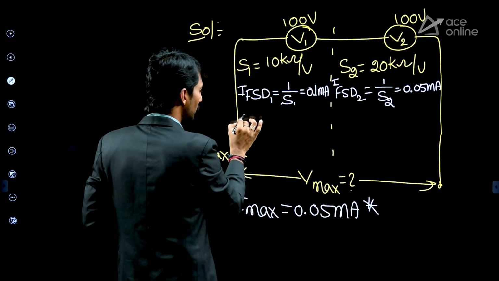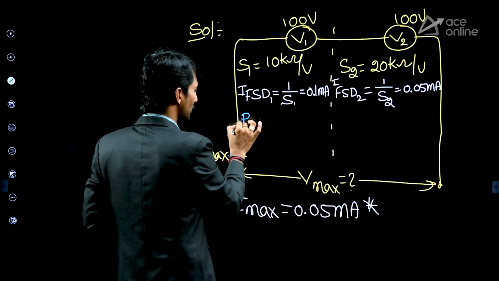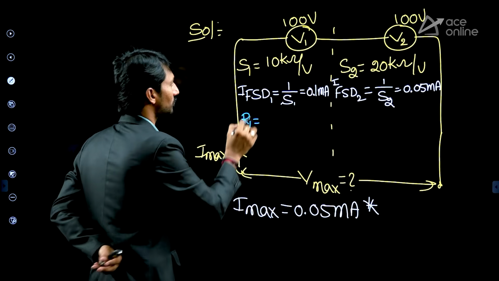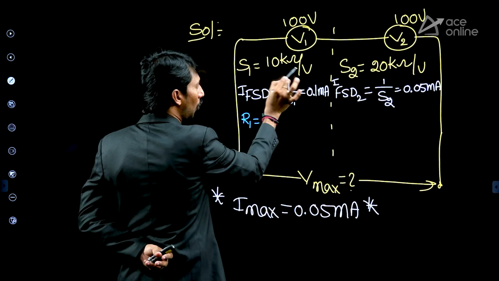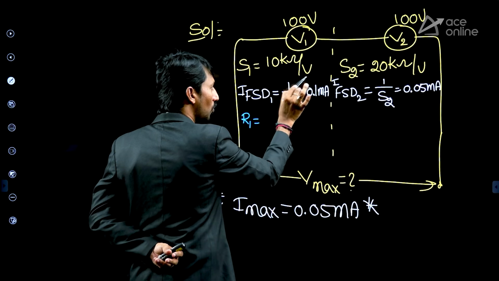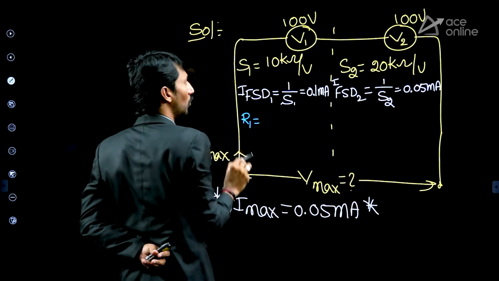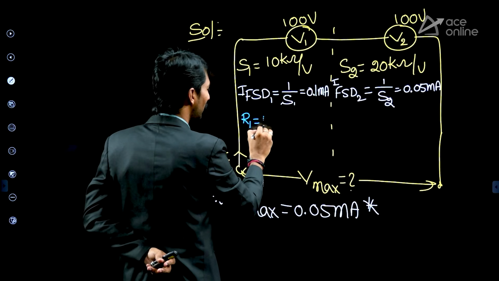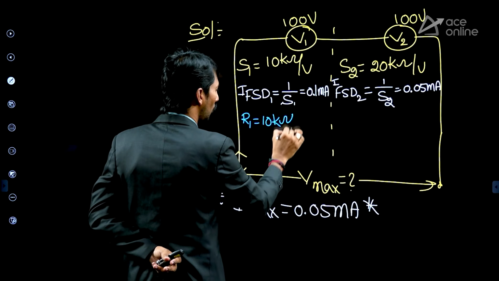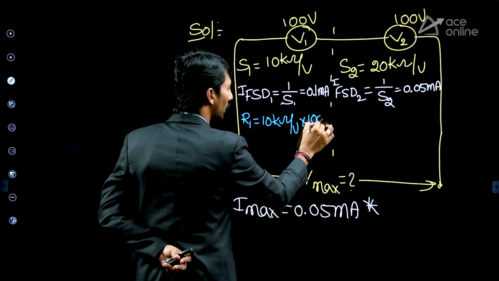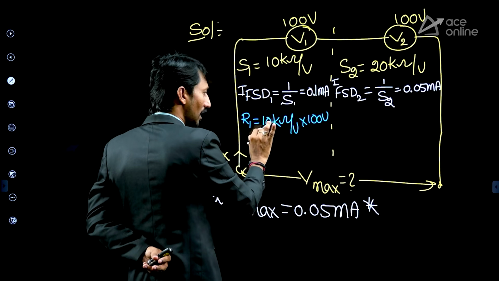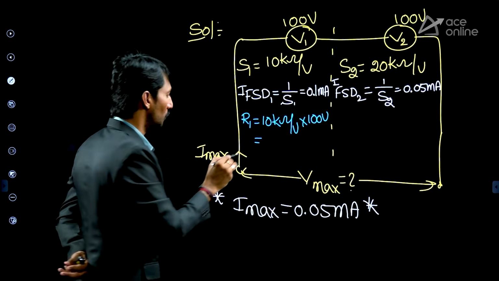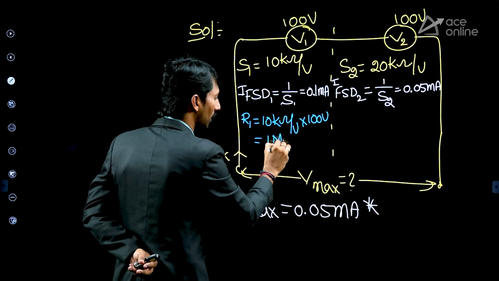What is that? Sir, resistance of meter is equal to 10 kilo ohm per volt. What does it mean? 1 volt will be having 10 kilo ohm. But what is our voltage? 100 volt. So therefore, what we can write now? 10 kilo ohm per volt into 100 volt. You are going to get 100 into 10, 1000 kilo. So simply 1 mega ohm.